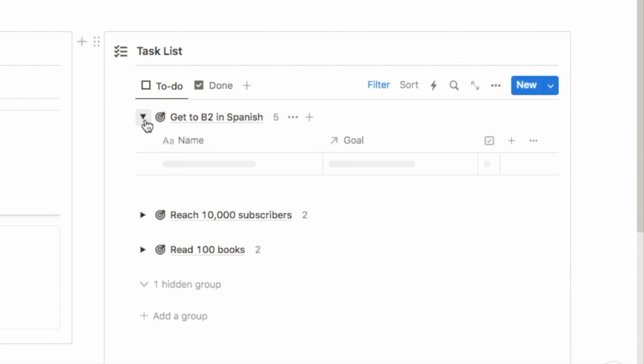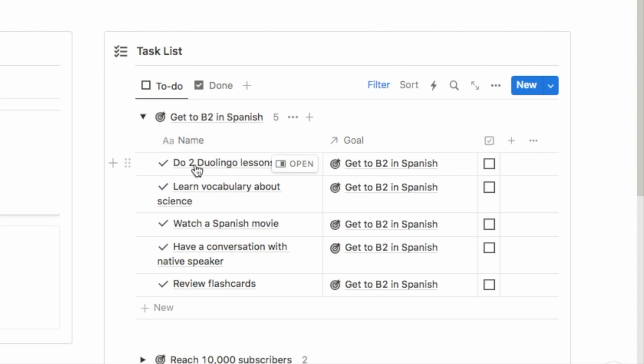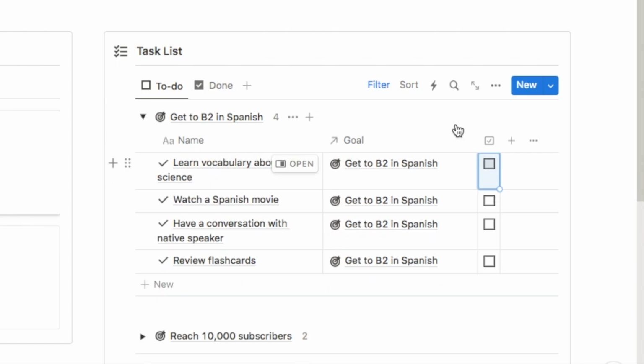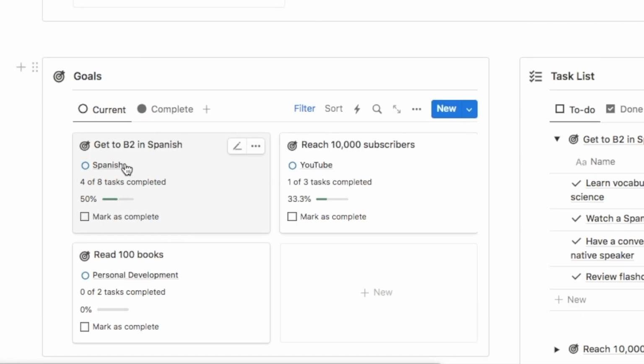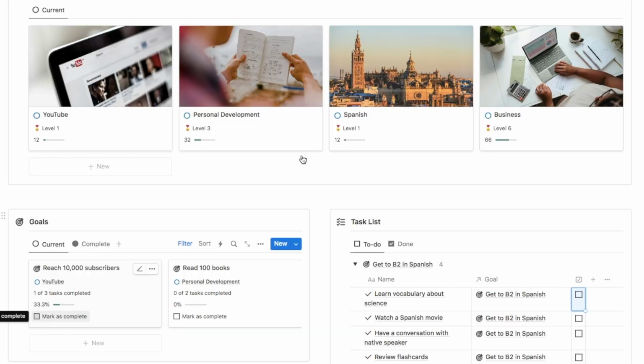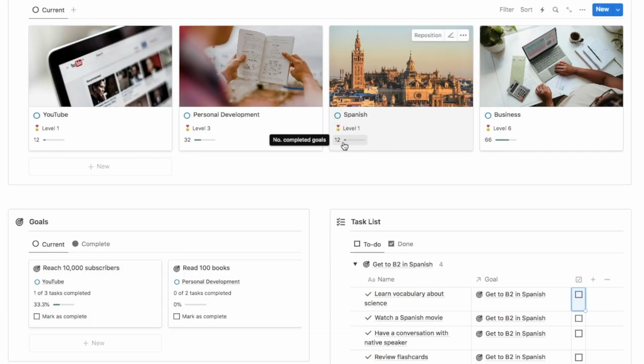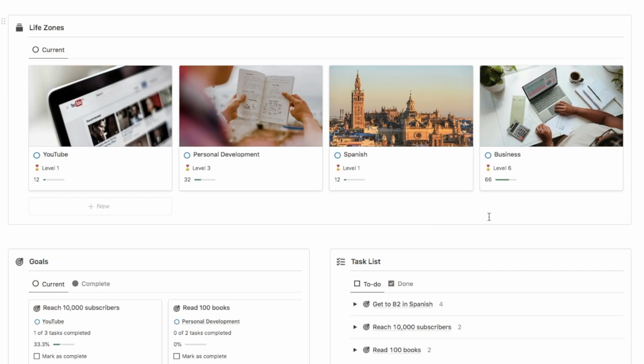So let's just open one of these up. This is for my Spanish goal. These are the individual tasks that I want to complete for this goal. Whenever I complete one of these tasks, I can check it off. It's removed from the list. And as you can see, the status over here increases, and so does the progress bar. And once this goal as a whole is complete, I can mark it as complete. And as you can see on the Spanish level here, it increased to 12 because I've completed another goal. Over time, you'll watch the level increase as you complete more goals. I think I've set it so when I hit 20 goals, that's when I'll increase to level 2. So that is the gamified goal tracker.